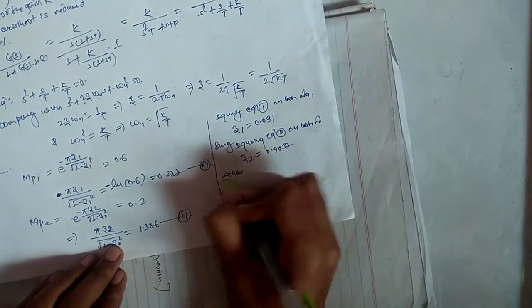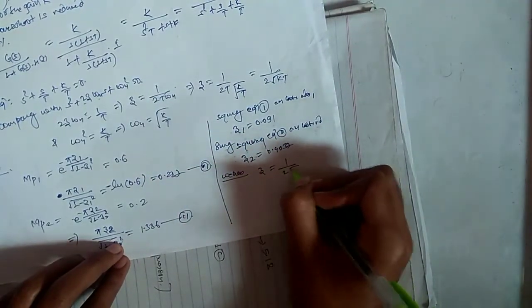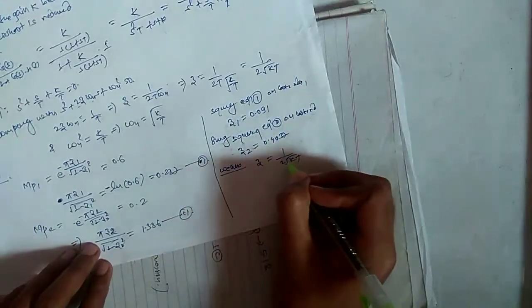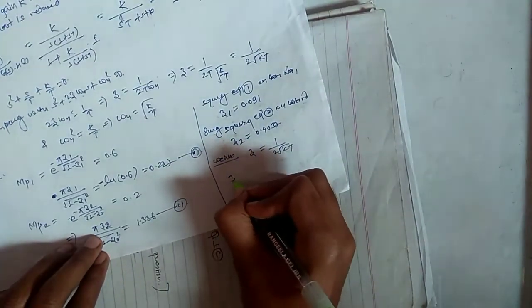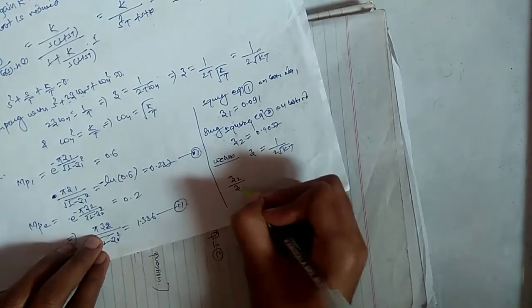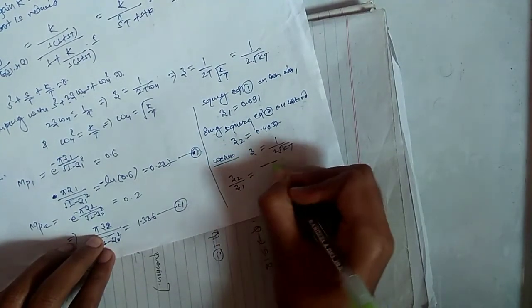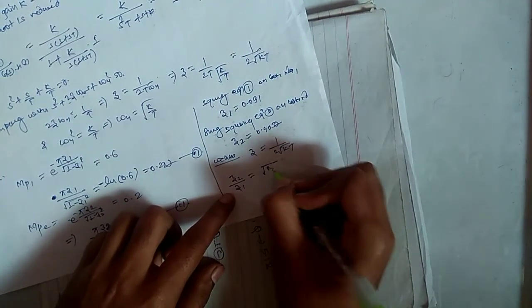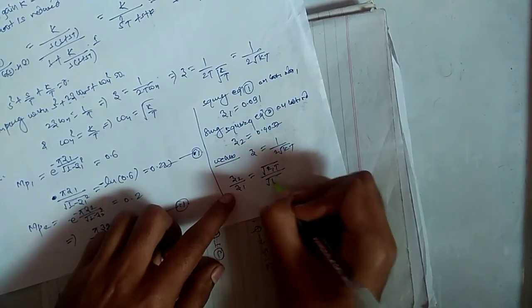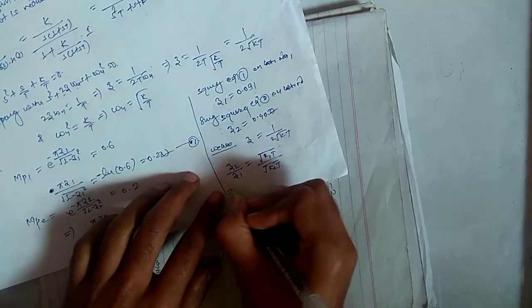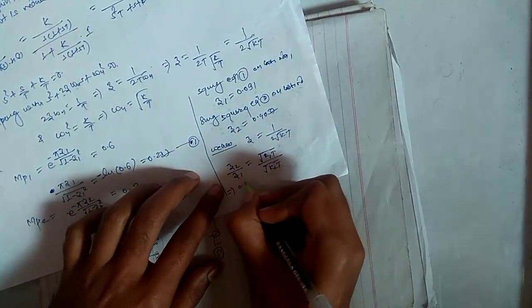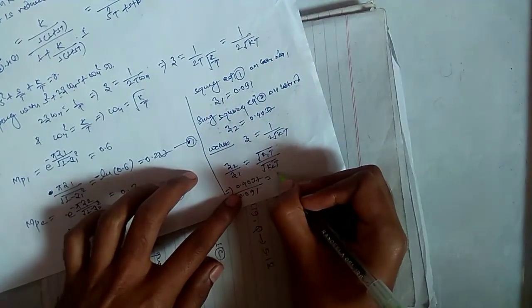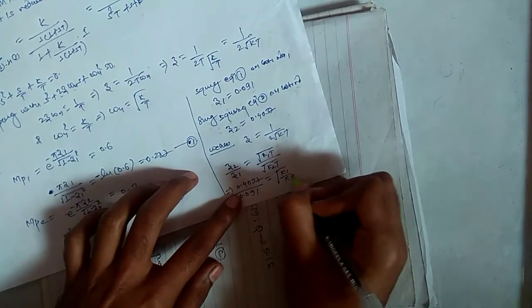Since we know zeta equals 1 upon 2 root under KT, we can write zeta 2 upon zeta 1 equals root under K1 T upon root under K2 T. So the value of zeta 2 is 0.4037 upon zeta 1 is 0.091, equals root under K1 upon K2.